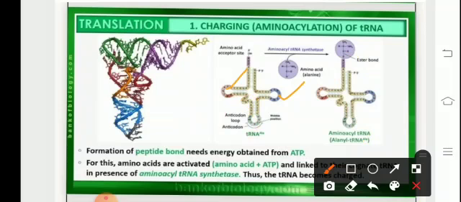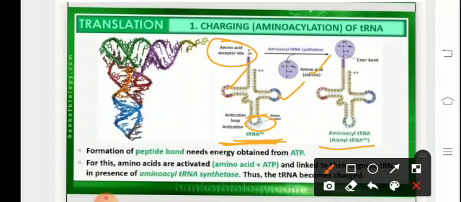So here the anticodons are present corresponding to the mRNA, and the corresponding amino acid is carried by the tRNA. For example, here the amino acid being carried is alanine, and therefore it is referred to as alanyl tRNA, that means aminoacylated tRNA, the tRNA which is charged with the amino acid.